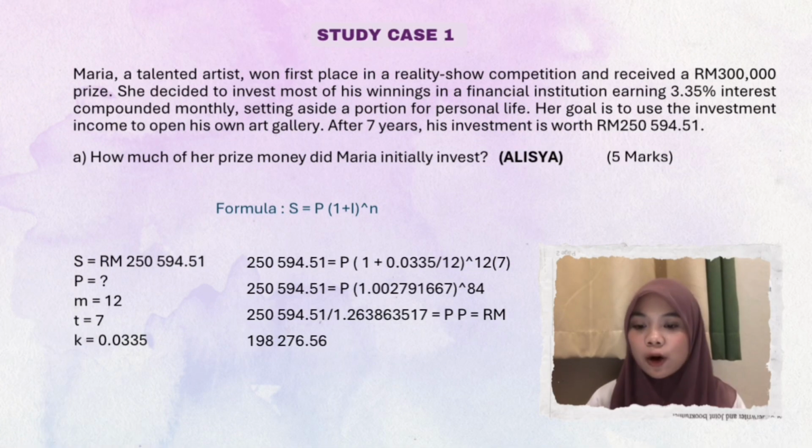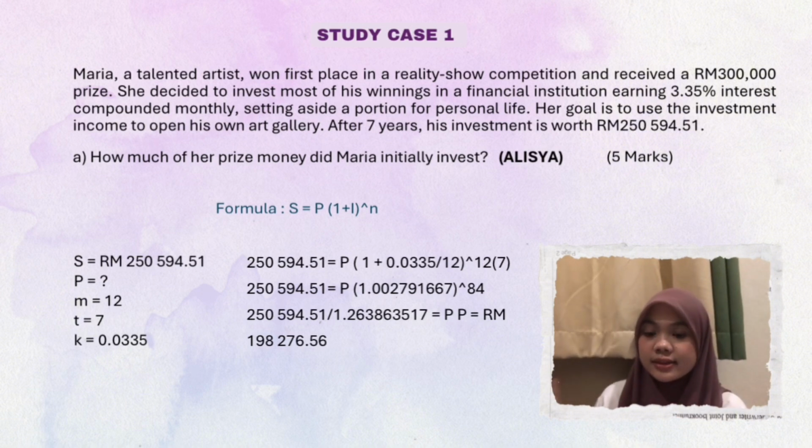So question A is, how much of her prize money did Maria initially invest? The first thing we need to do is list the information. The first information that I get is S. S is the future value. The value of S is 250,594.51 cents.